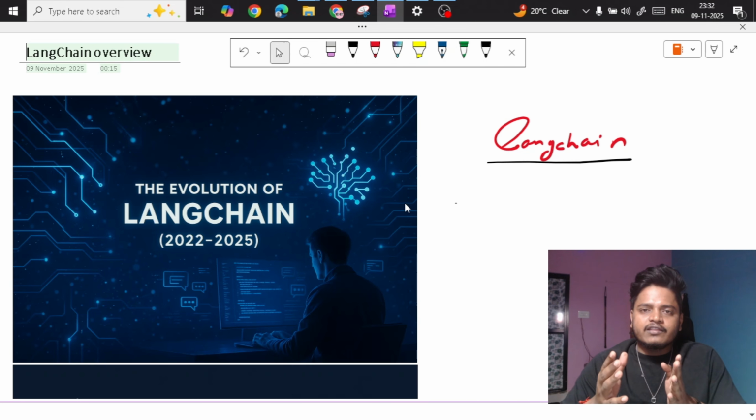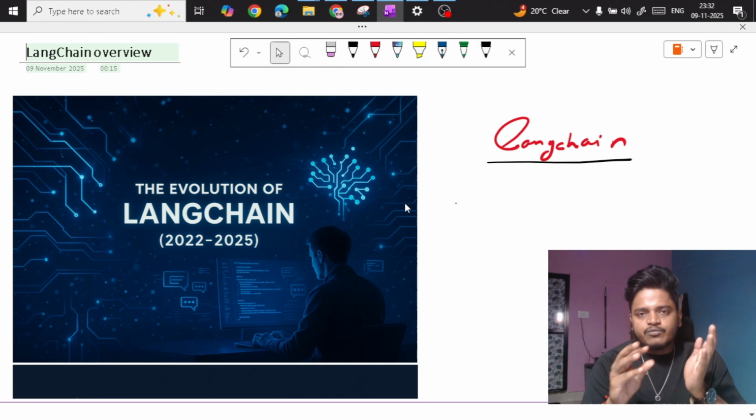Then after that they came up with LangSmith. What exactly is LangSmith? Suppose we are developing these models, agents, LLM applications. If we cannot measure that application, then how can we improve it? So for that we need some tools to evaluate it.